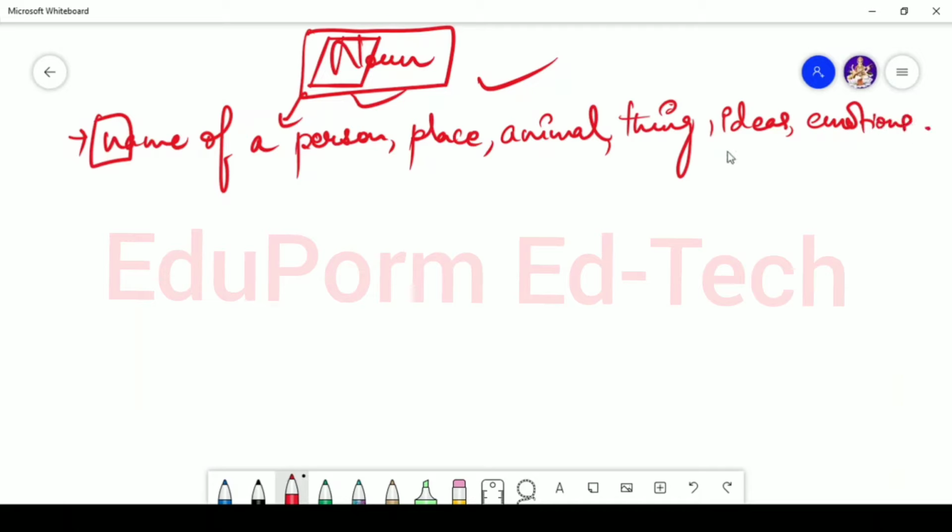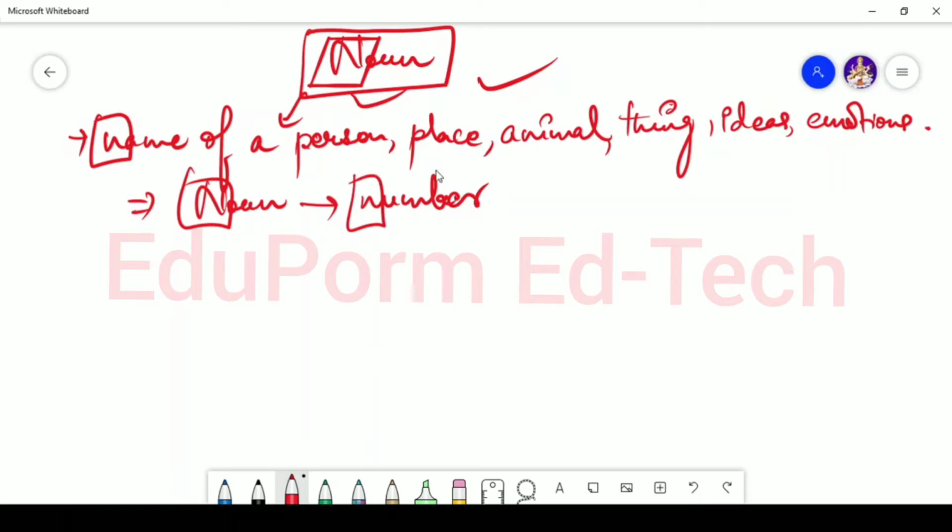Okay, now sometimes noun can also refer to N for number.